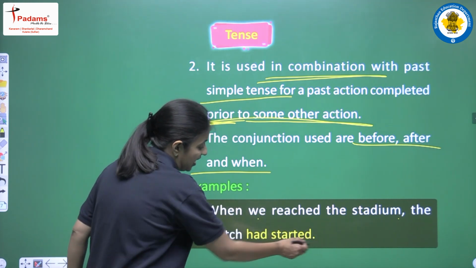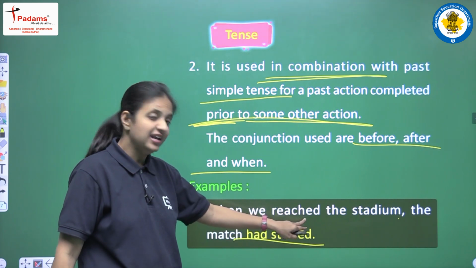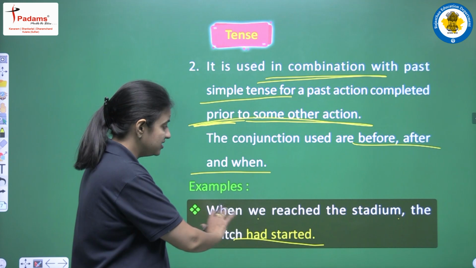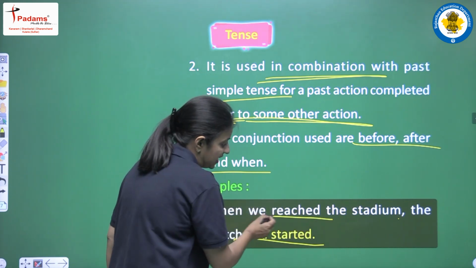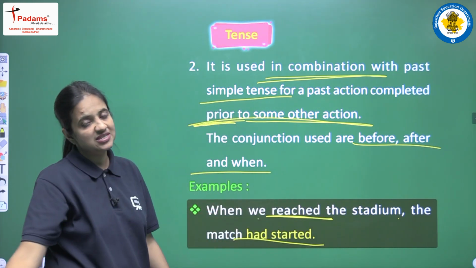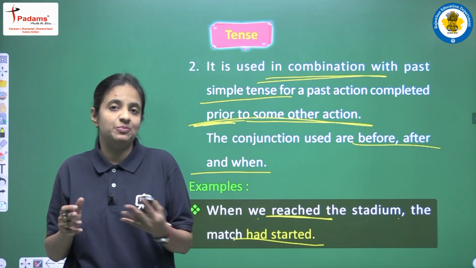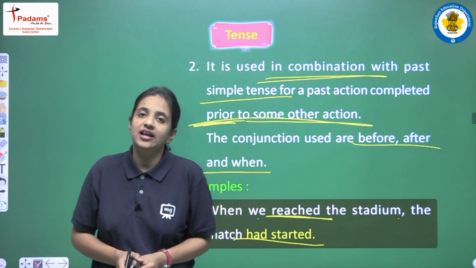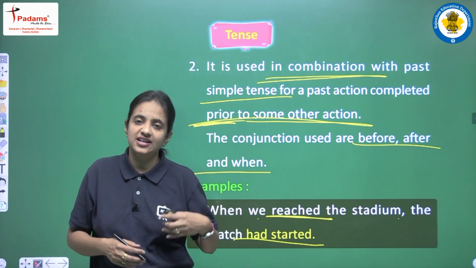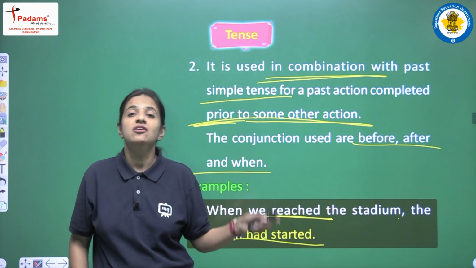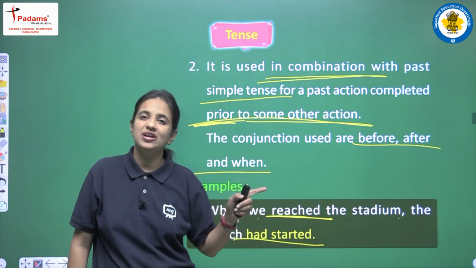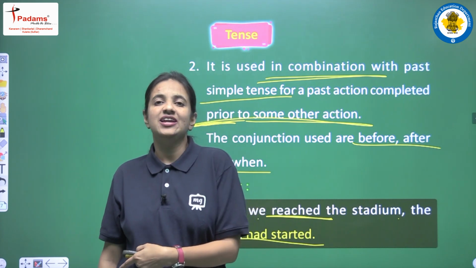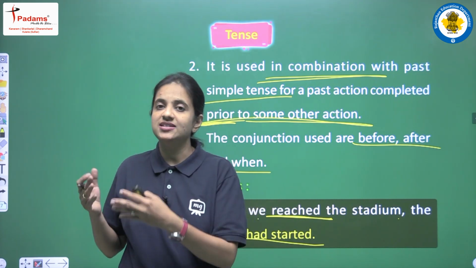tense. We will write had plus third form, and the second action that we will write using past simple tense, and because this is a positive sentence so we will write second form, and no helping verb is here because the helping verb that will be did, that is hidden here. Okay, so this is very important, and so many sentences इस तरह के sentence हम पढ़ते हैं अपनी books में when we use this combination where one activity is written using past perfect and the second activity we will have past simple tense.